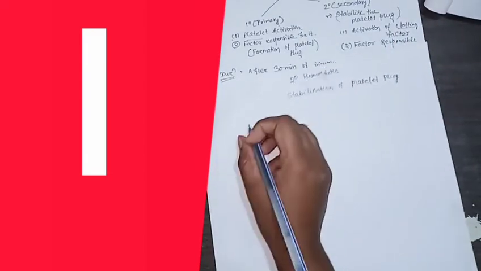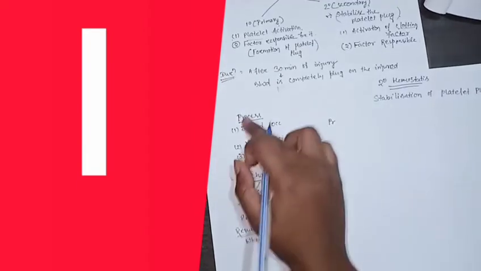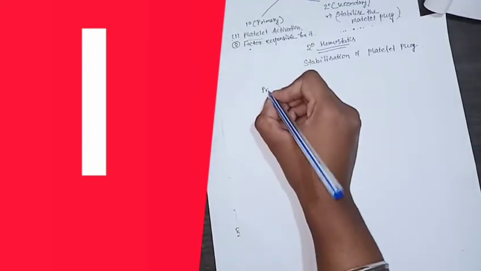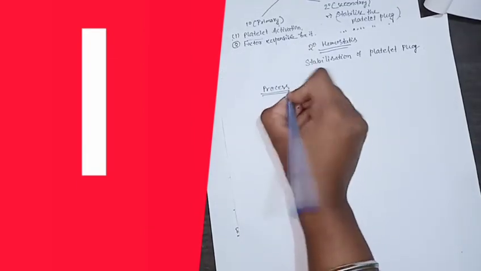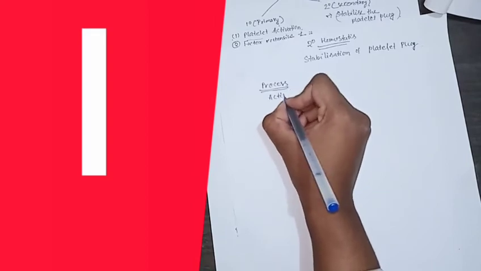Now just as in primary hemostasis we discussed the process, in secondary hemostasis we also discuss how the process occurs. Secondary hemostasis is also known as activation of the clotting cascade, the clotting mechanism, or the mechanism of coagulation.